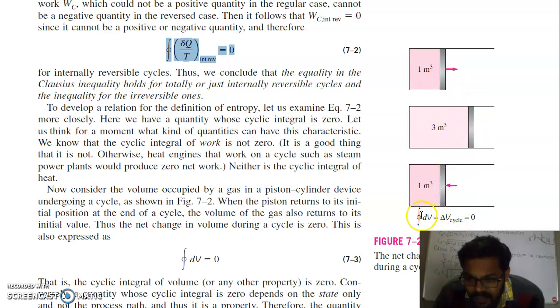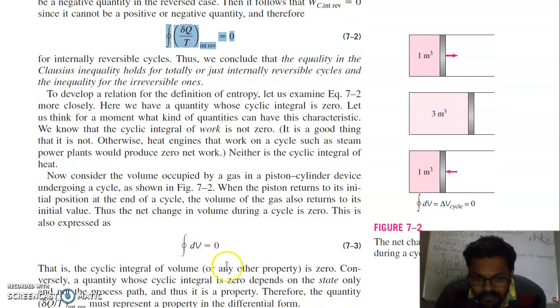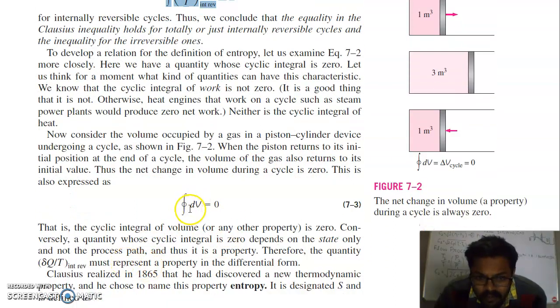So for this process, the cyclic integral of volume is equal to 0, because the volume has returned to its original position. When the piston returns to the initial position at the end of the cycle, the volume of gas also returns to its initial value. Thus the net change in volume during a cycle is 0. This is also expressed as the cyclic integral of dV is 0.